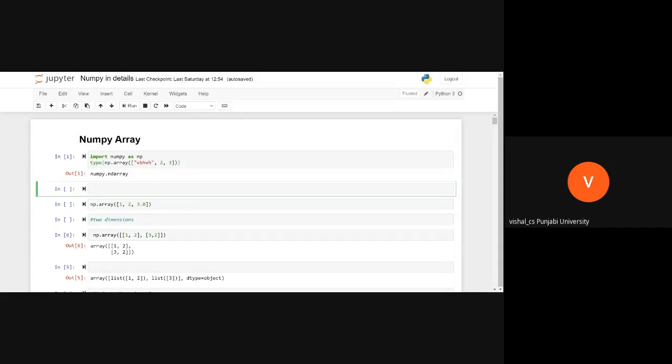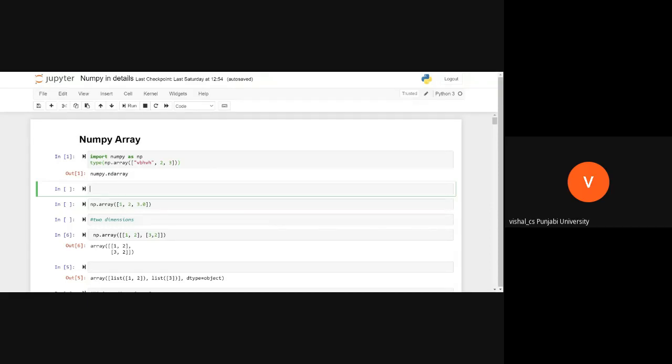As simple as that. When you install Python, you don't need to install a separate list. But for working on NumPy, for working on arrays, you need to install NumPy. You do pip install NumPy. Have you done that? Yes, sir. That means NumPy is a third-party library, and we don't have this included in the Python library. This is a third-party library, numerical Python.